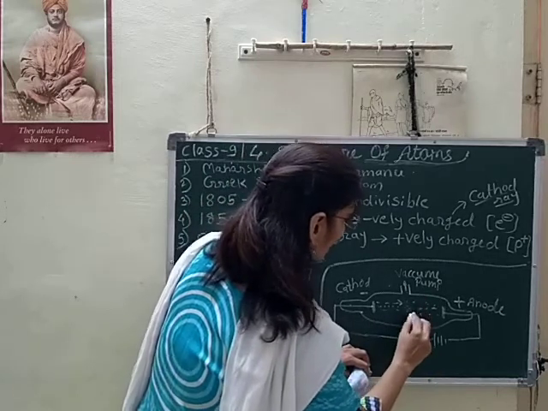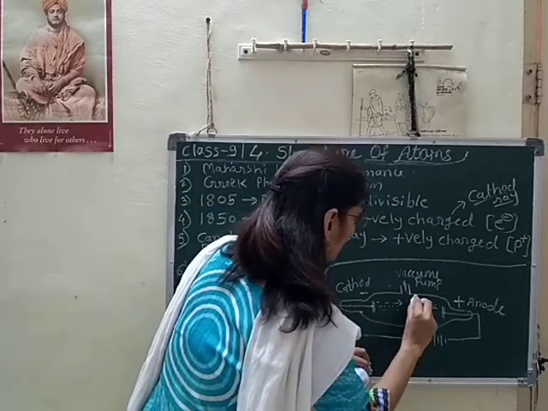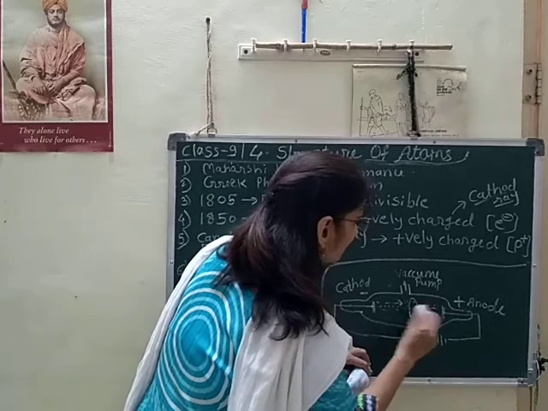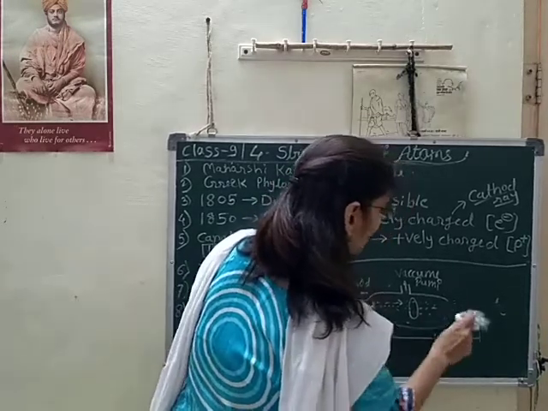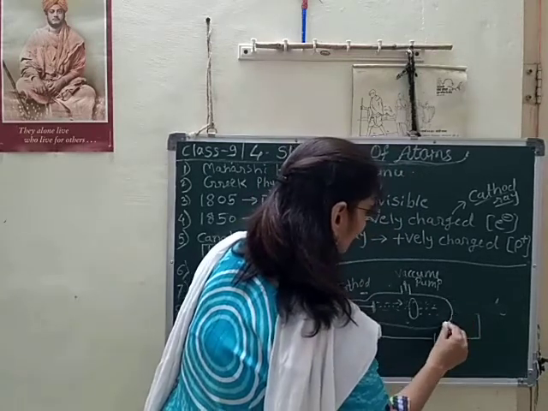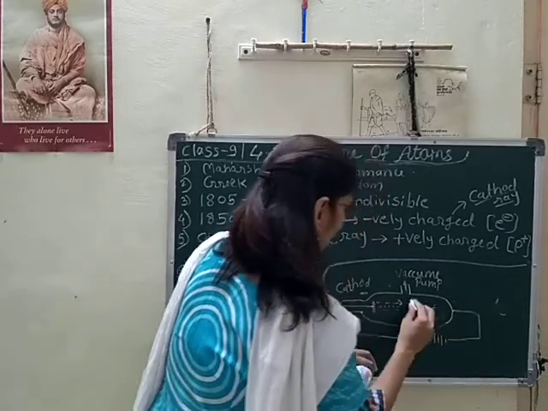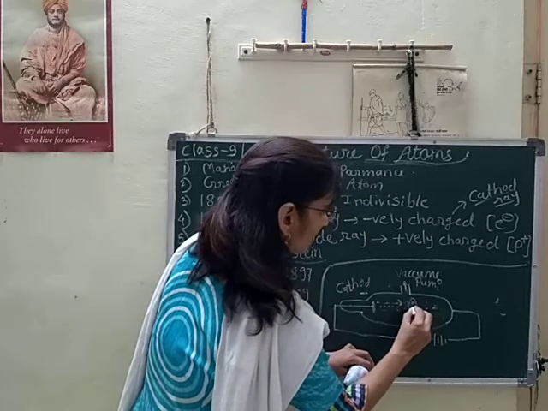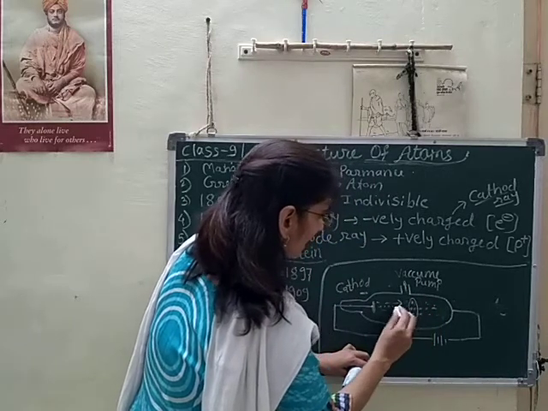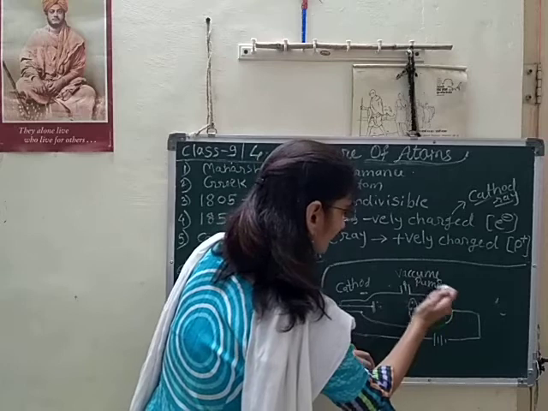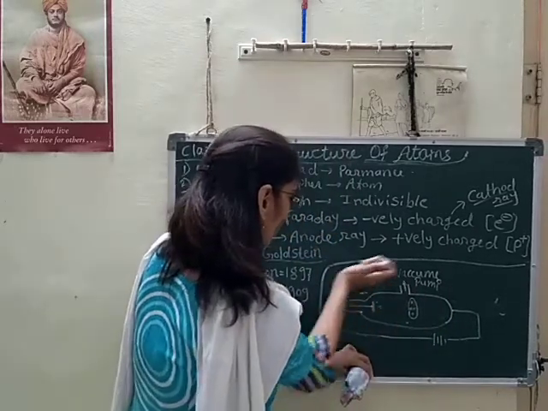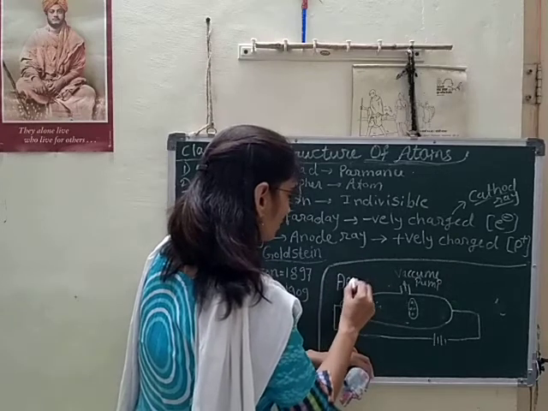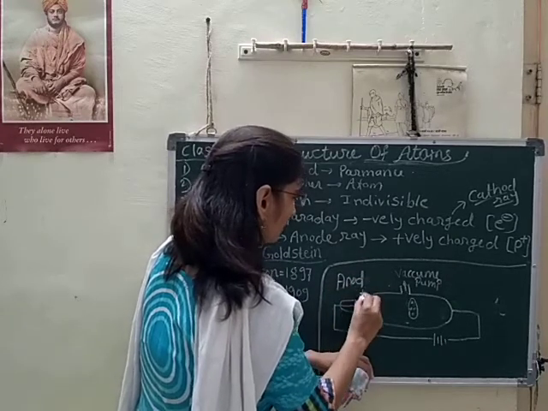One perforated cathode he applied here. Perforated cathode plate means holes are present on that plate. The situation is different: this is not the cathode, it is the anode. The anode is positively charged.